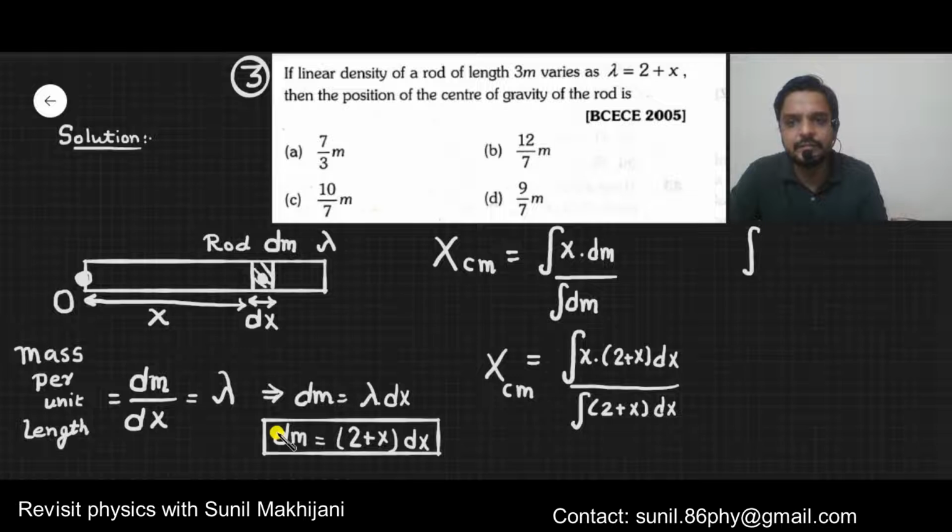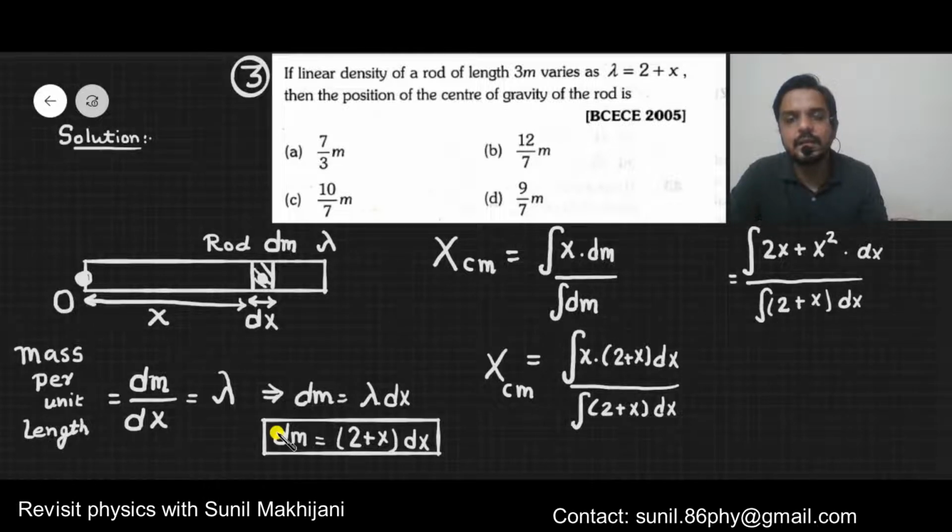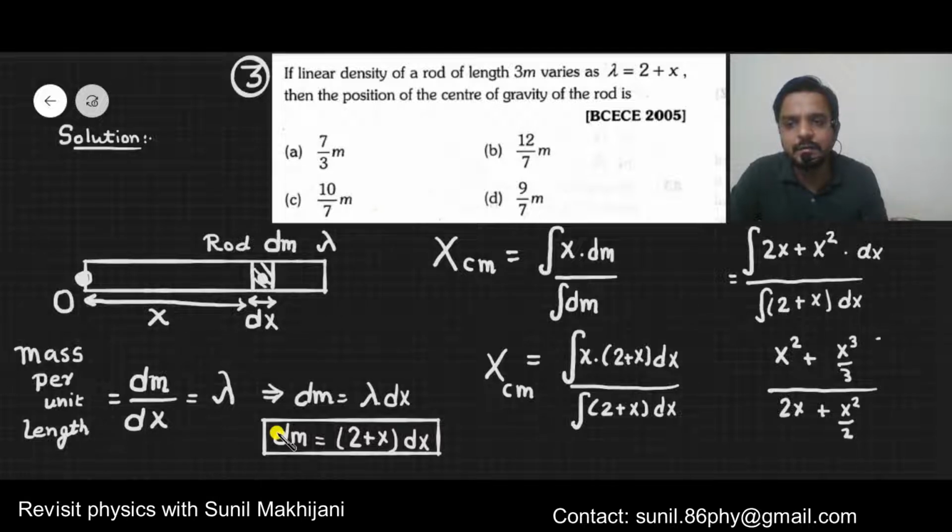It will be integration of 2x plus x square dx, divided by integration of 2 plus x dx. When you solve this integration, it's easy. You'll get x square plus x cube by 3, divided by 2x plus x square by 2. This much integration you can solve easily.